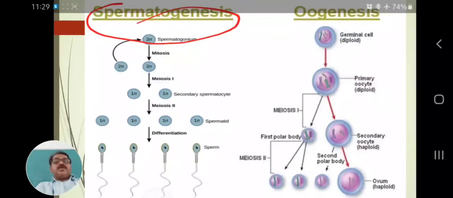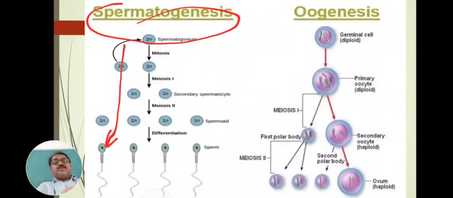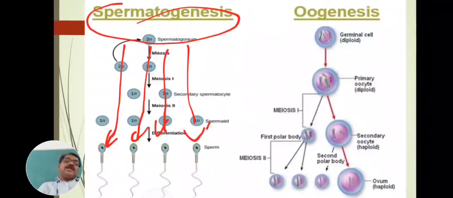For one cell, four sperm are produced. This process takes place in the male's body inside the testes. Hence it is called the male gamete, spermatozoa.